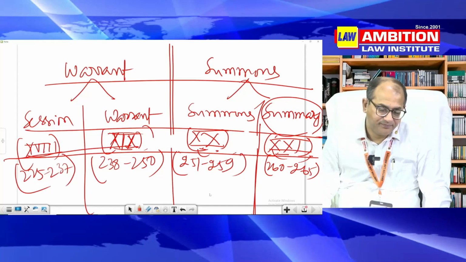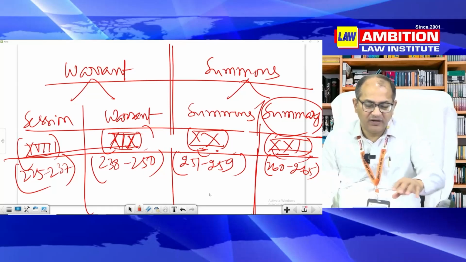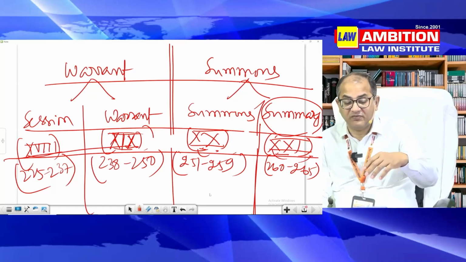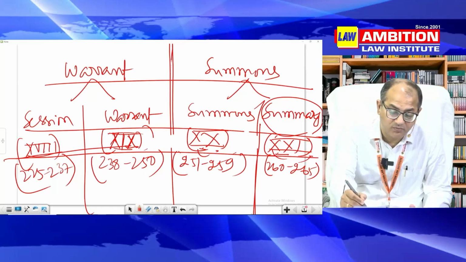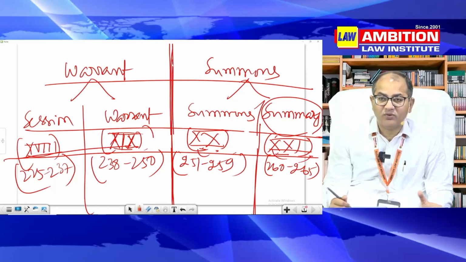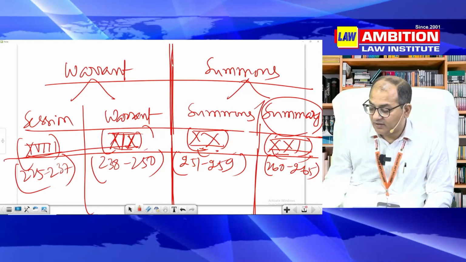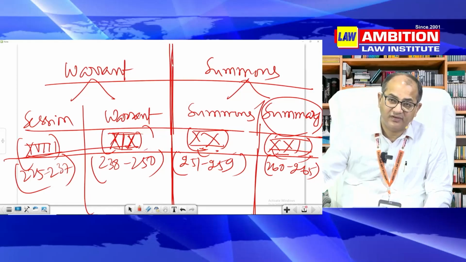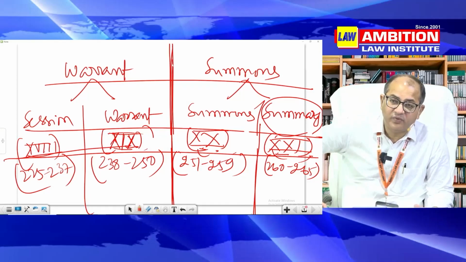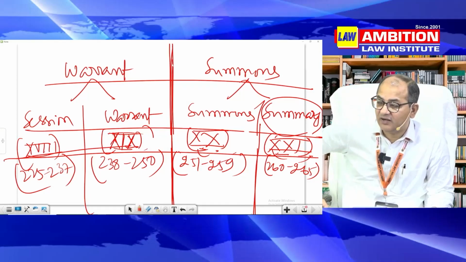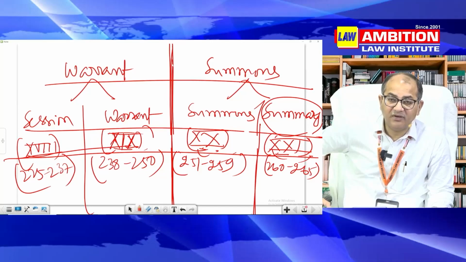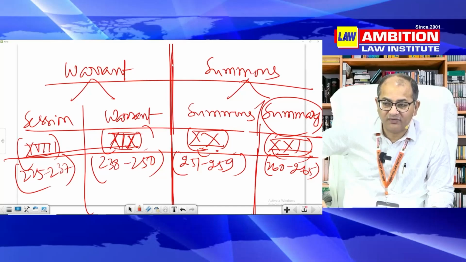Now I tell you, in warrant cases we frame formal charges, because framing of formal charge will also consume time. If you go to court, you will be in disbelief that framing of charge may take a number of years. I was reading a case in one of the newspapers where I found that one trial began in 1991 and it ended around 2022. This is unbelievable. You have taken almost 31, 32 years to complete a trial process. So it's a very long, lethargic process.